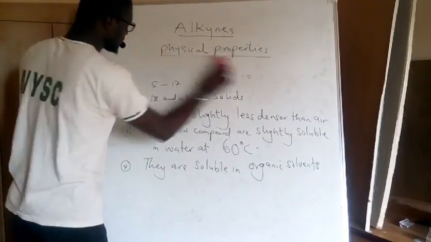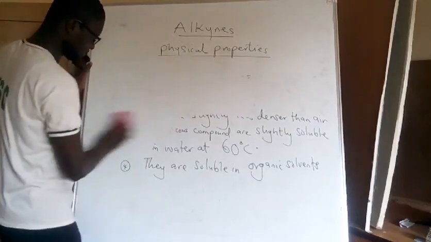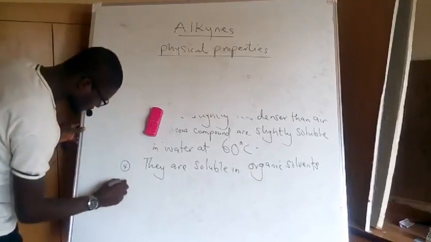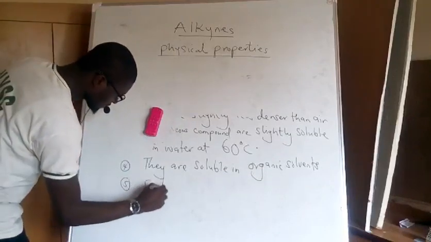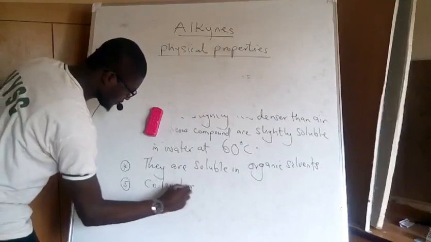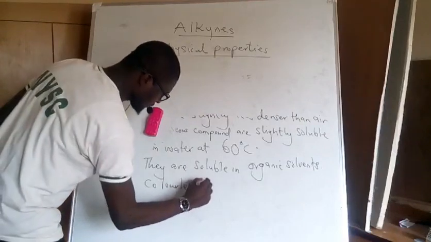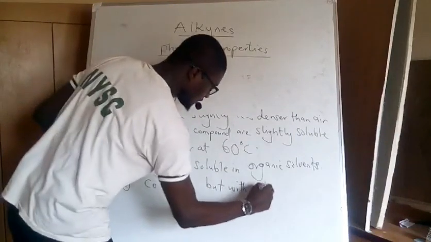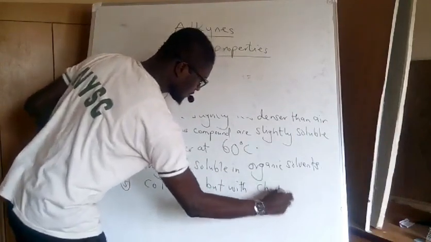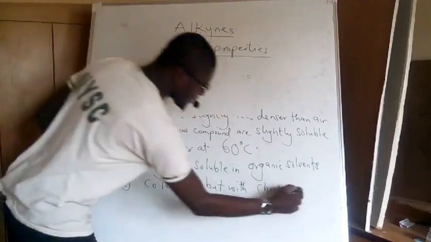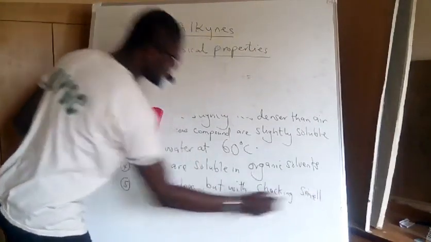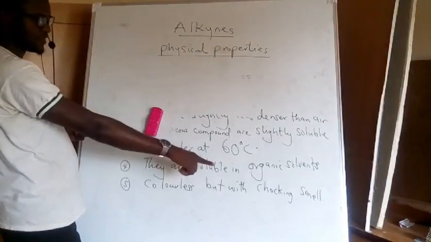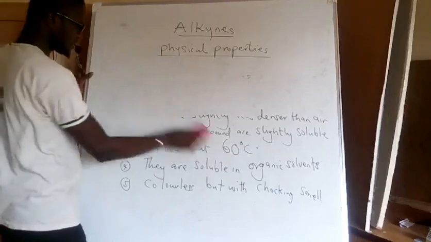And they have a smell, yes. They are colorless, just like the alkanes, but they have a choking smell, just like the alkenes.